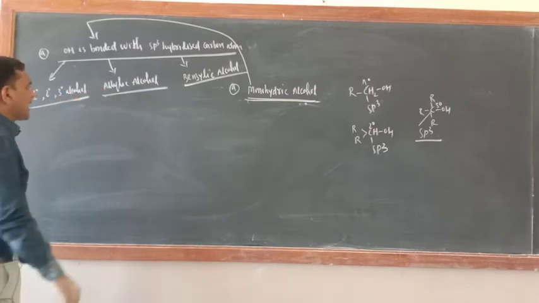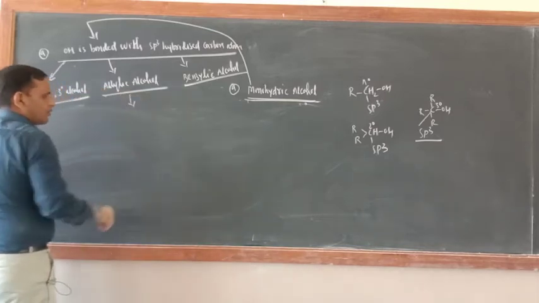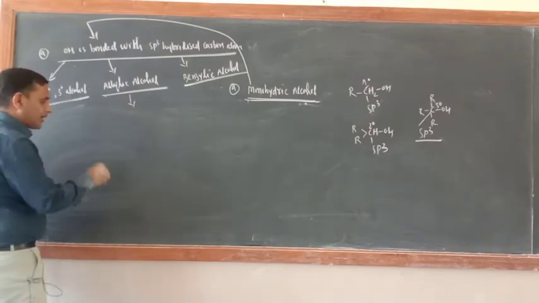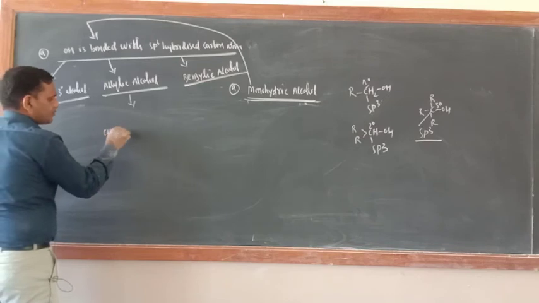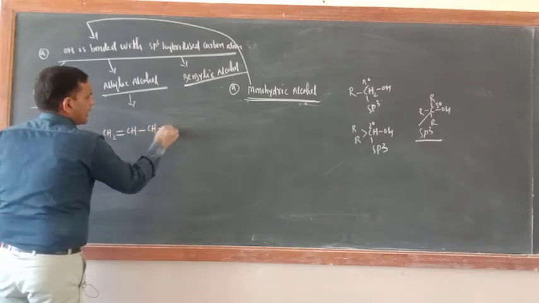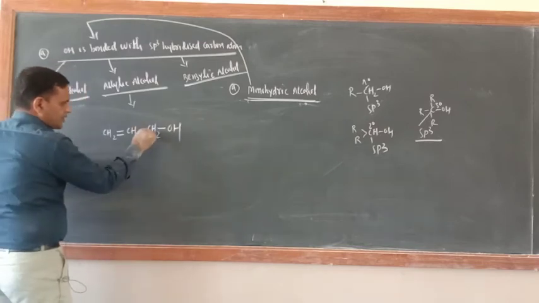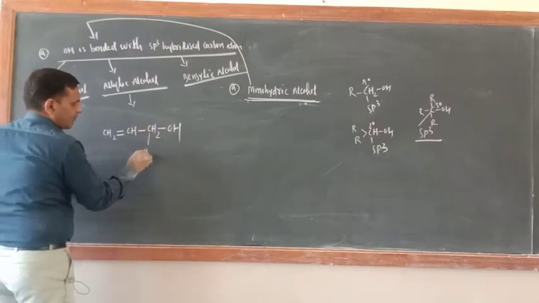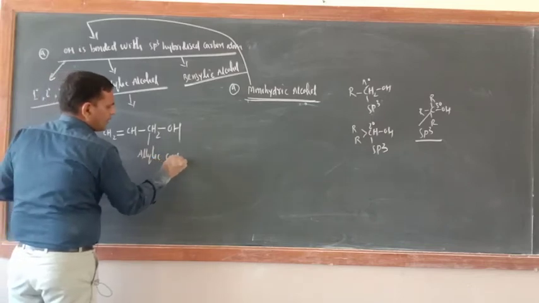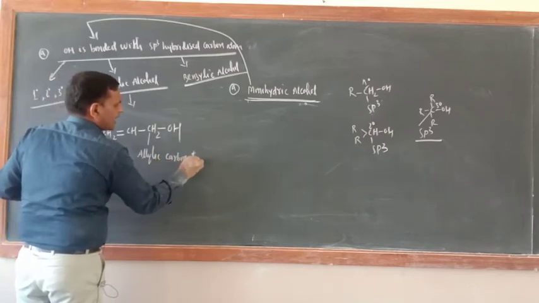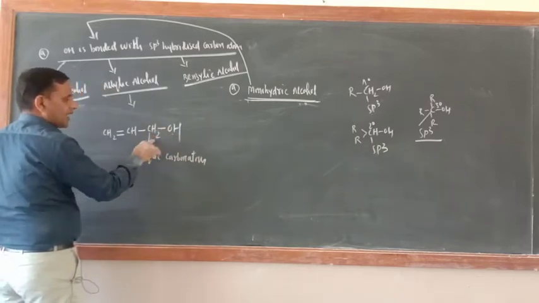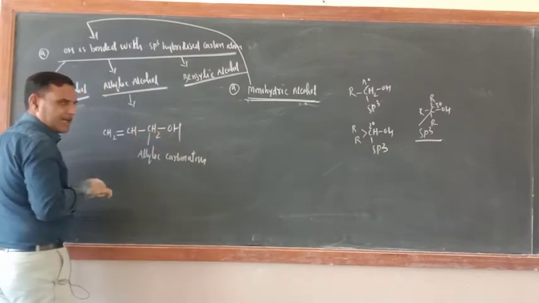Next one is allylic alcohol. In allylic alcohol, what is there? Just see. First understand allylic carbon atom. This is CH2 double bond CH, this is CH2 and this is OH. This carbon atom is the allylic carbon atom. The last unit only I taught you. And now the OH group is bonded with the allylic carbon atom. That is why it is allylic alcohol.